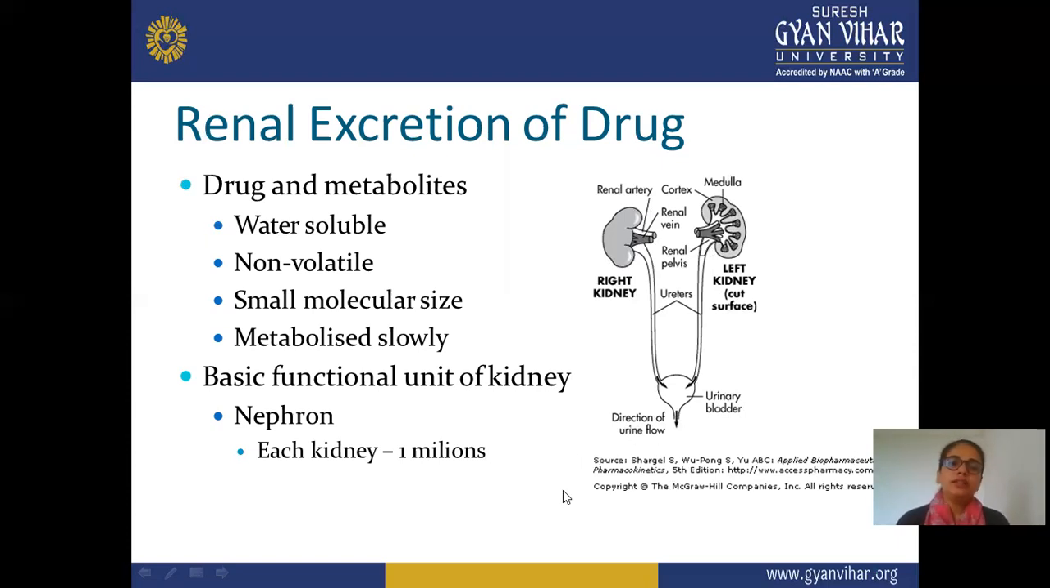Now, the drug metabolites are mainly water soluble, non-volatile, of small molecular size, and metabolized slowly. These are the compounds, drugs, or molecules which are easily excreted through the kidney. We mainly include drugs that are water soluble, which can easily be excreted through the kidney. Next is non-volatile in nature. If a drug is volatile, there may be chances that it is excreted by a route other than renal, or only in a very little amount. So if it is non-volatile, it is also excreted through the kidney.